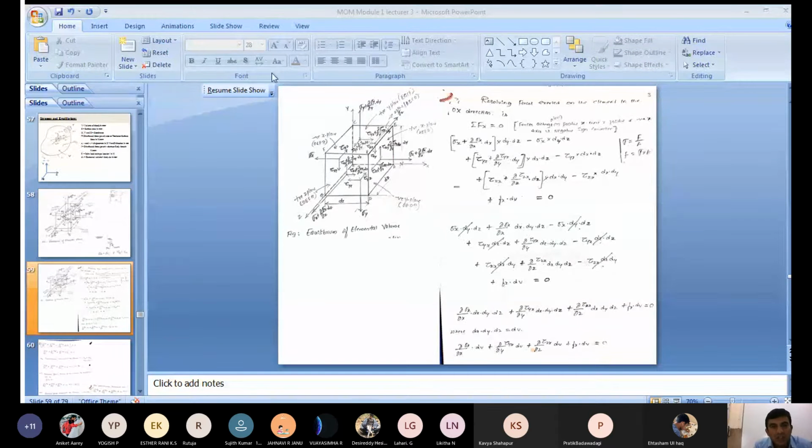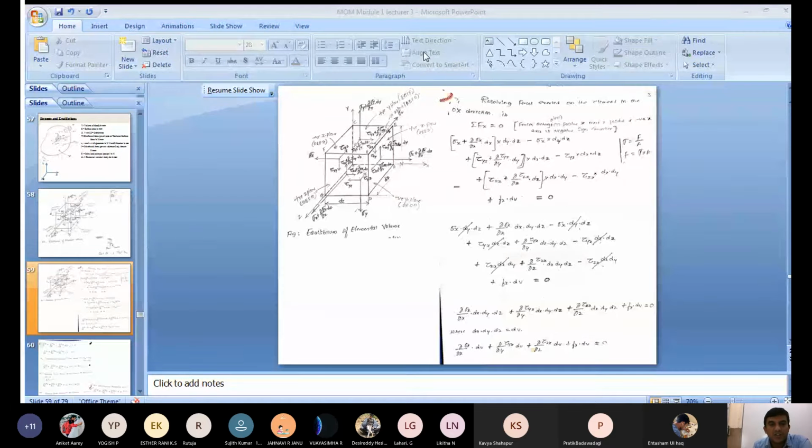Here, on the element, we have shown the stresses, but I need a force. How do you get a force? You can see on the right side, stress is equal to force by area. So force is equal to stress into area, right? Now you go for resolving the forces exerted on the element in the OX direction. First we'll consider along the X direction. Resolve all the forces exerted in the X direction.